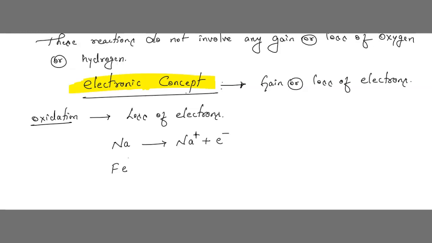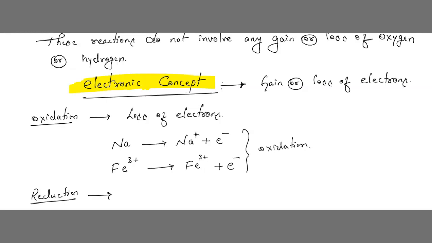Similarly, Fe2 plus, when it comes here, becomes Fe3 plus and it is giving one electron. It is giving one electron. So this is known as oxidation, meaning there is a loss of electrons, so it is called oxidation. Similarly, reduction.